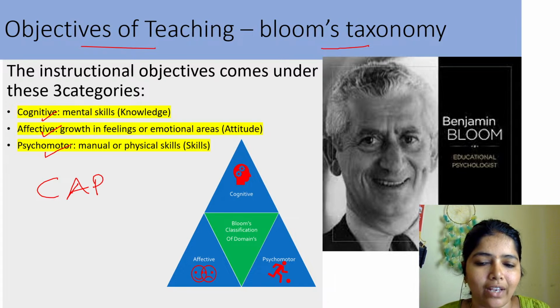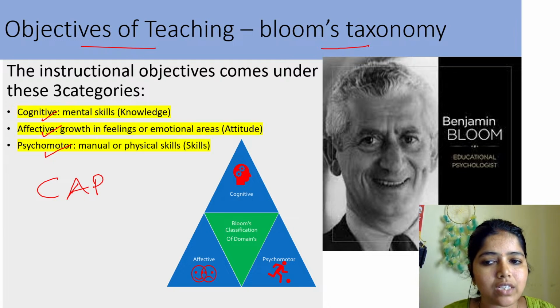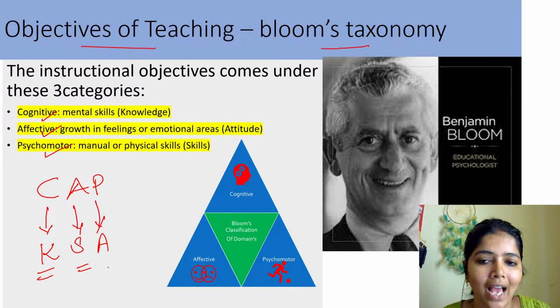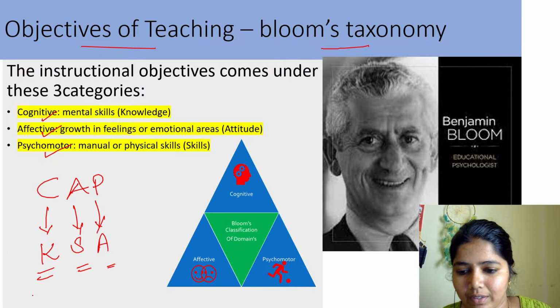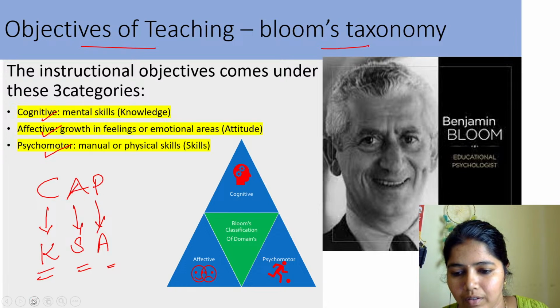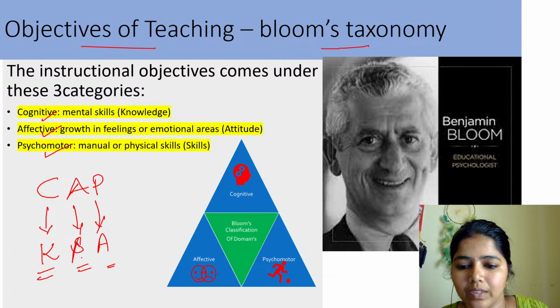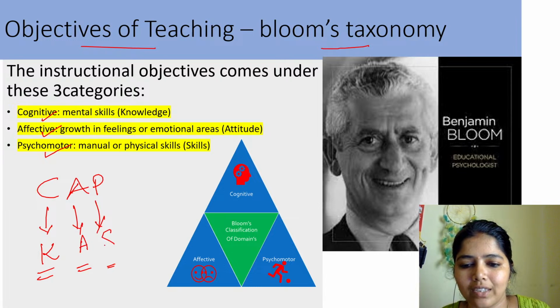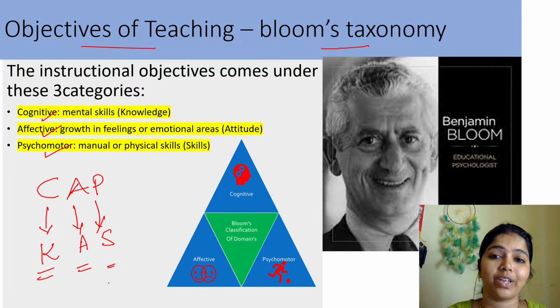Cognitive, affective, psychomotor. Take notes, it will be easy for you. Cognitive, affective, psychomotor. This can be written as K, S and A, that is knowledge, skill and attitude. Knowledge, skill and attitude. This is attitude, this is skill. KSA. I will teach you easily so that you can remember.